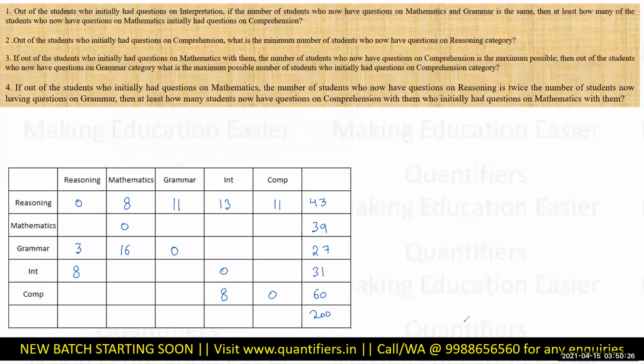Now let's say I'm going to fill in some assumed value. So let us say that if this is A, what is this value? I know the total of reasoning was 43. The total of A was 39, 27, 31, and 60. So this value would be nothing but 43 minus 0 plus A plus 3 plus 8. So 32 minus A, right? This value is nothing but 32 minus A.